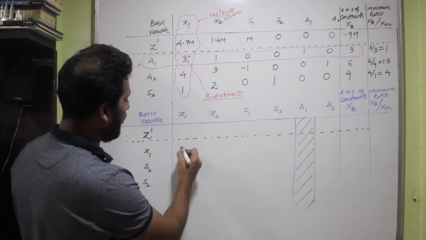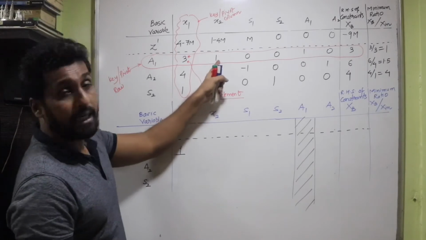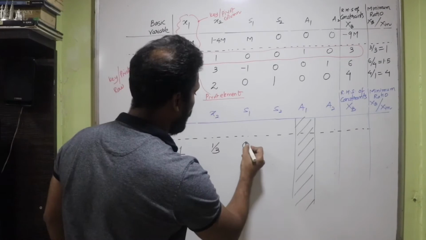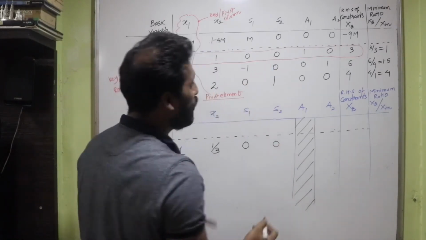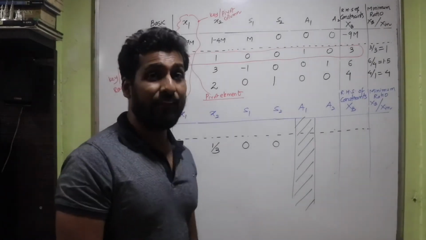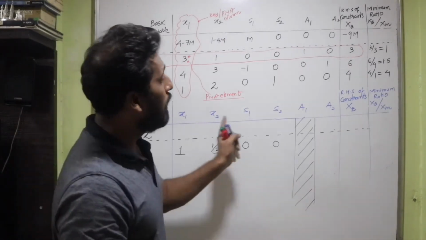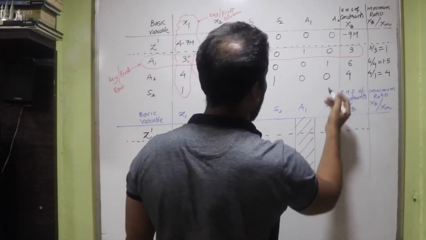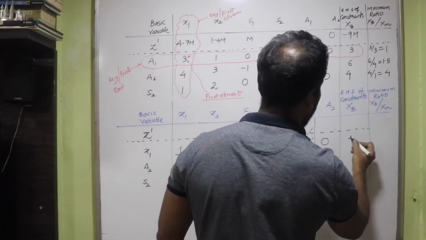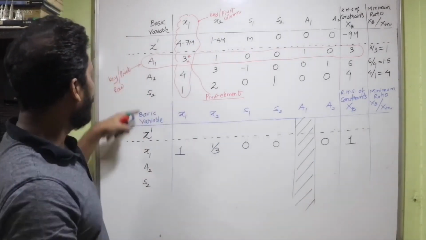So I'll be getting 1 here. The pivot element has to change, isn't it? That becomes 1. Then this gets divided by 3, so I get 1 by 3. The next element is 0. Next one is again 0, because you are going to divide 0 with 3, so you're going to get 0. No need to do any calculation for A1, isn't it? I have completely ignored A1 now because A1 has left the table. Let's move ahead. So here it is again 0. It gets divided by 3, you get 0. And then 3 gets divided by 3, you get 1. So that is the new changed row of x1.